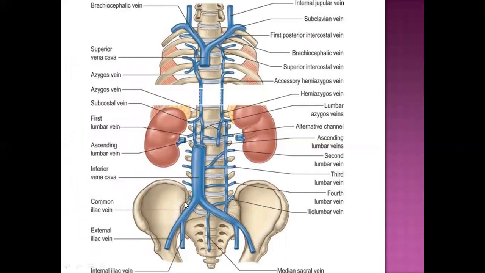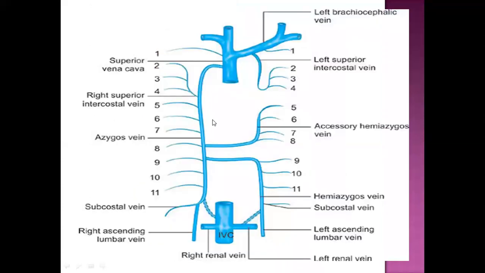So this is the superior vena cava and this is the inferior vena cava. This is the abdominal part, this is the thoracic part, and this is the posterior mediastinum. So you are finding the ascending lumbar vein and this subcostal vein, both of them are joining to form this azygos vein. So this is our beautiful picture, which I want everyone to practice from your respective textbooks, where you are finding the right ascending lumbar vein joining with the subcostal vein to form the azygos vein, which finally drains here.